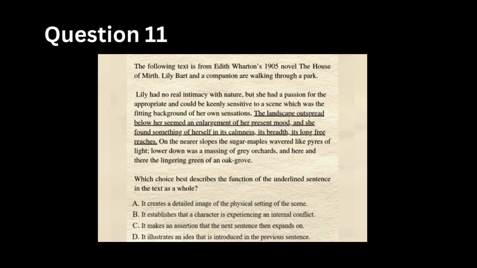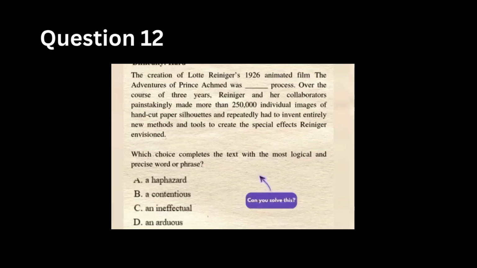Now let's go through the answer choices. Creates a detailed image of the setting. There's description, but that's not the main purpose. Establishes internal conflict. There's no conflict mentioned here. Makes an assertion that the next sentence expands on. That's the wrong direction. We care about how it connects to what came before. Illustrates an idea introduced in the previous sentence. This actually matches perfectly. The correct answer is option D.